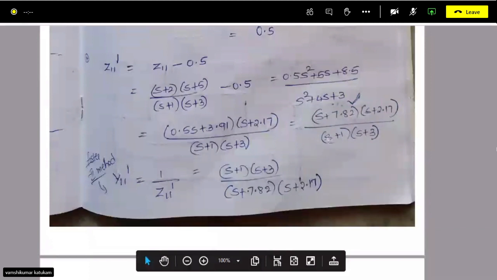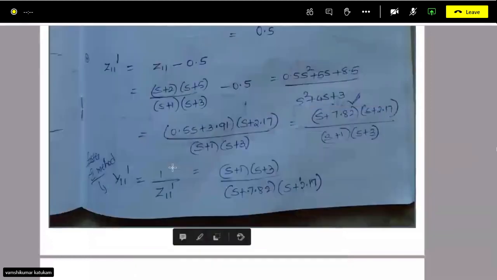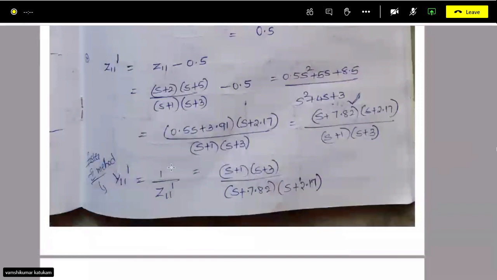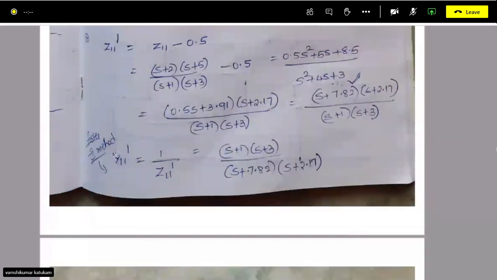Now after this, what I have told you to do: from here, you have to implement the FOSTER2 method. What is the FOSTER2 method? The FOSTER2 method is for admittance. If you remember, FOSTER1, KR1, KR2 are for impedance. FOSTER2 is for admittance, that means we are getting the parallel circuit admittance.